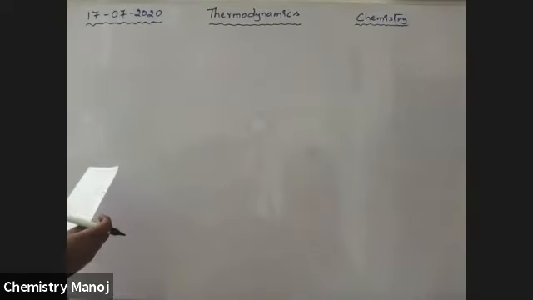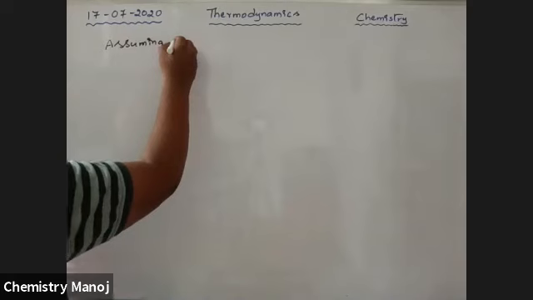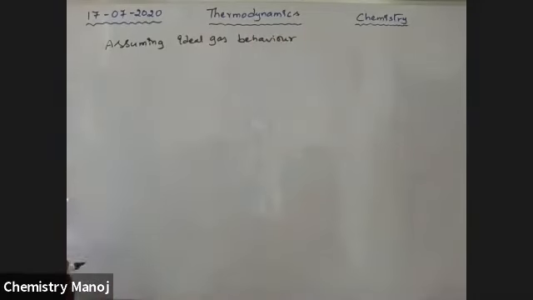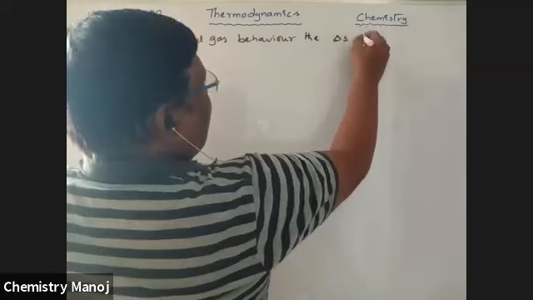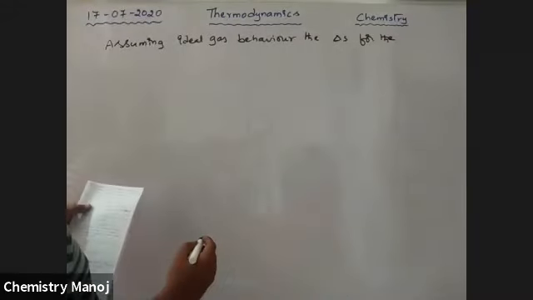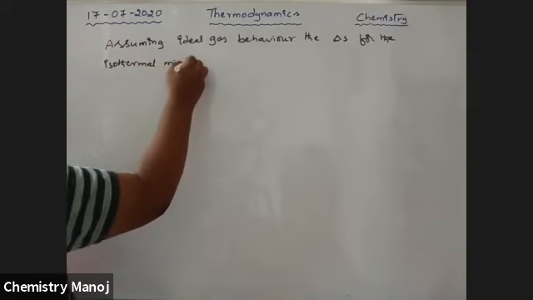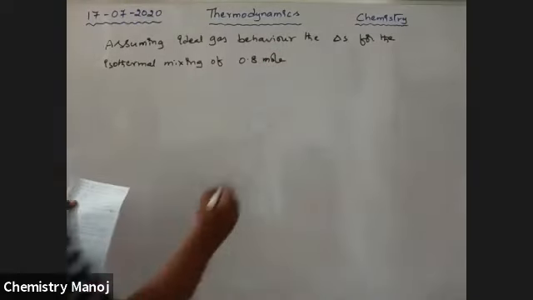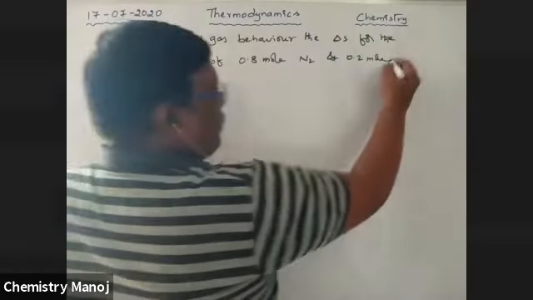Now there is one more important problem. Assuming ideal gas behavior, the delta S for the isothermal mixing of 0.8 mole N2 and 0.2 mole O2 is dash.